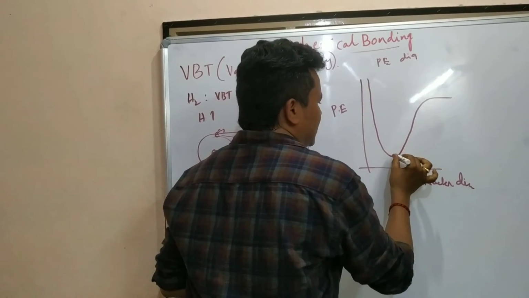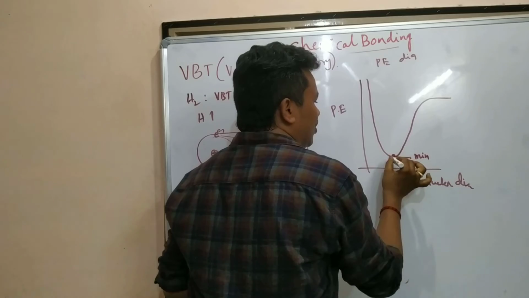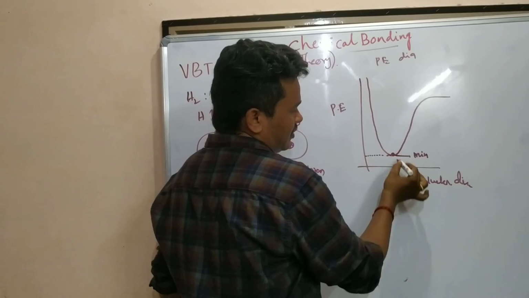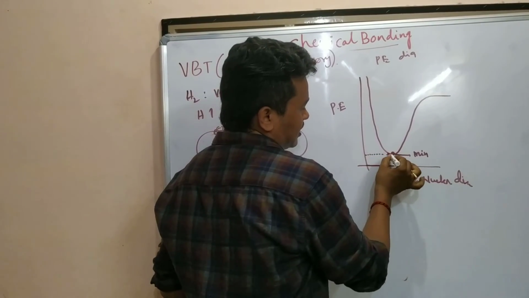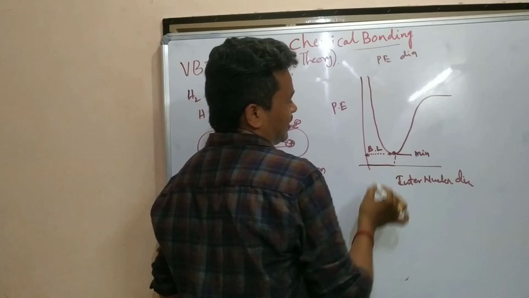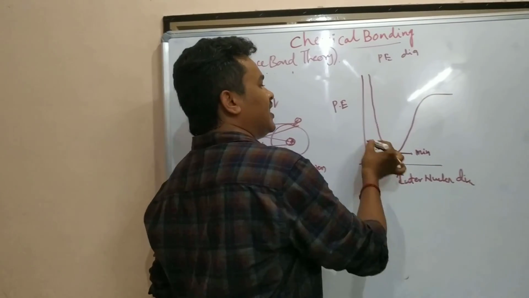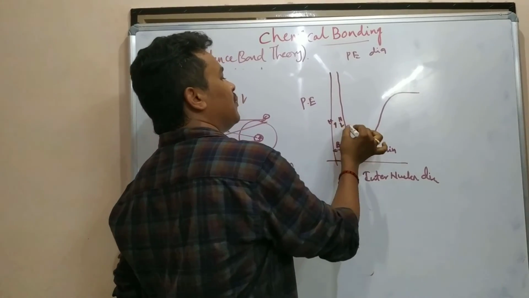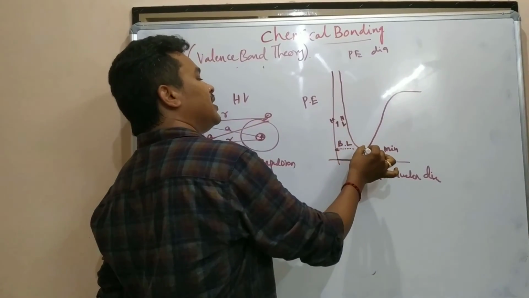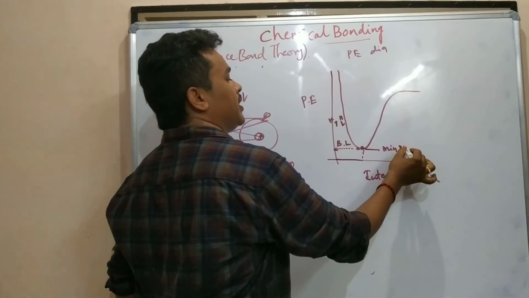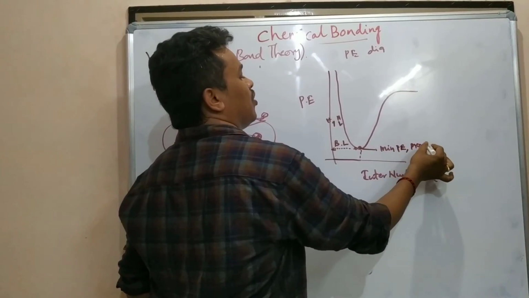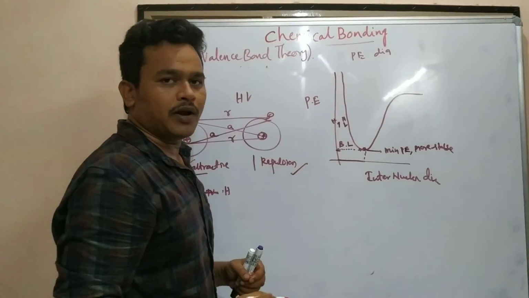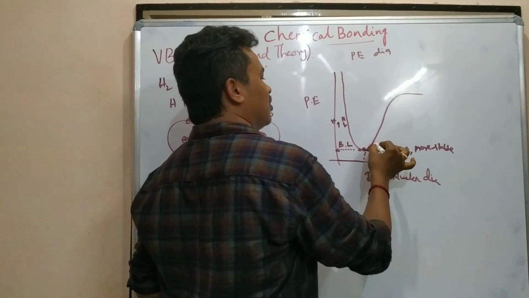Where the potential energy is minimum, that distance I am going to call the bond length of hydrogen. If the two hydrogens have opposite spins, they get minimum potential energy, which means a more stable bond forms. If repulsive forces dominate, the internuclear distance will be more, meaning higher potential energy.